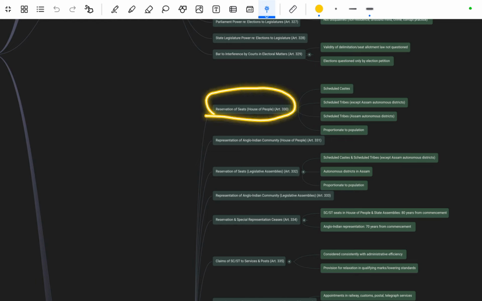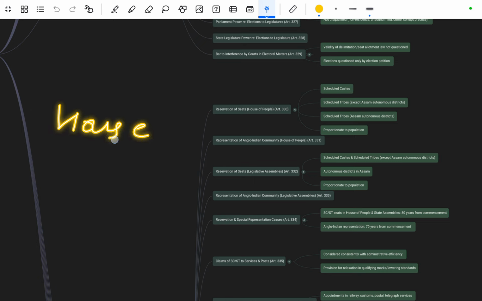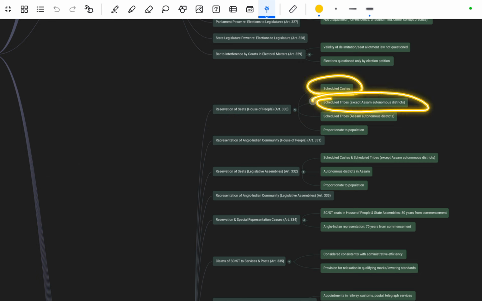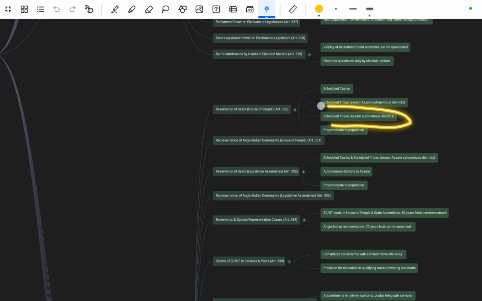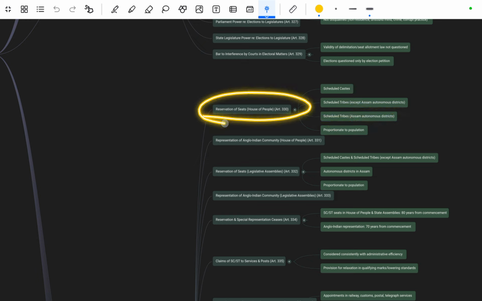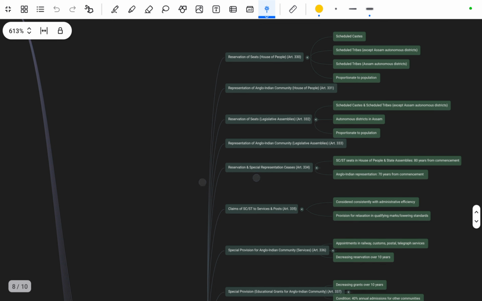Okay, so Article 330 mentions the reservation of seats for the House of the People, that is the Lok Sabha. The reservation of seats is mentioned in Article 330, for Scheduled Castes and Scheduled Tribes except in the autonomous districts of Assam, and Scheduled Tribes in the autonomous districts of Assam, in proportion to the population. Please remember, Article 330 is about the reservation of seats for the House of the People.